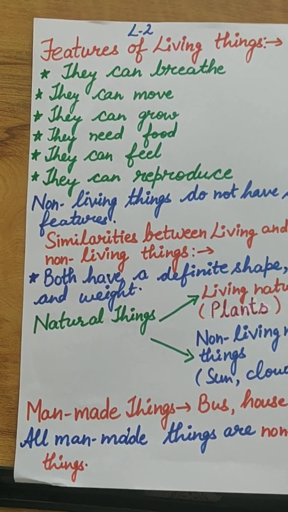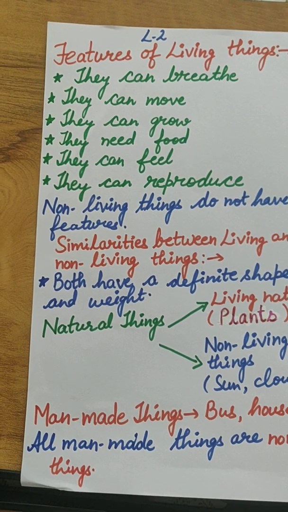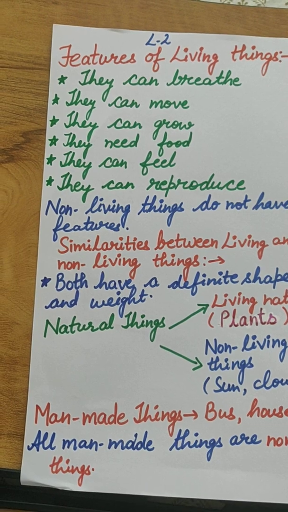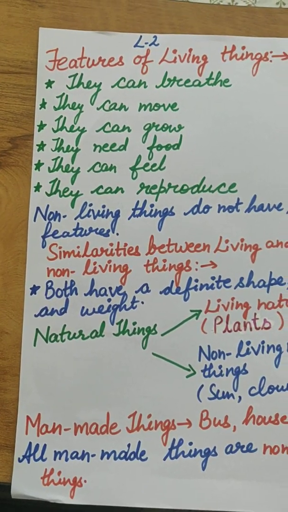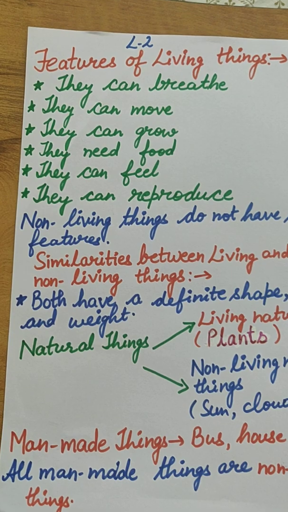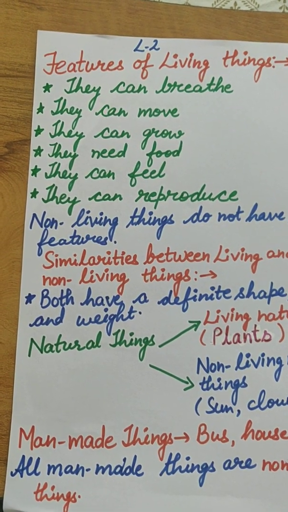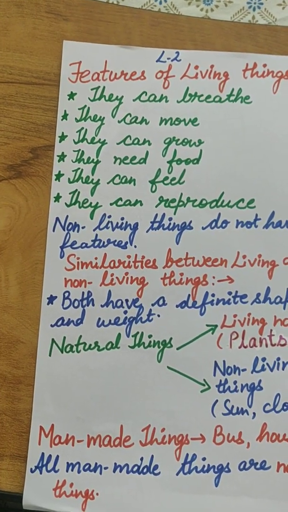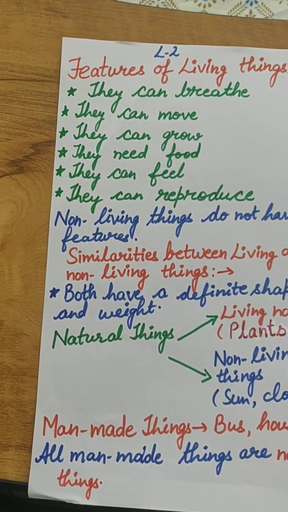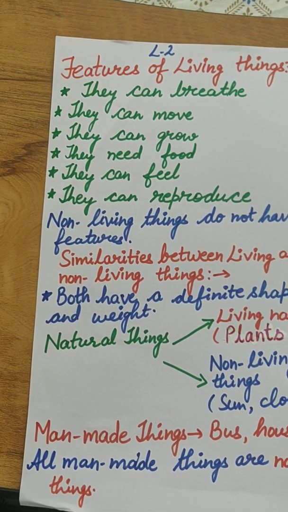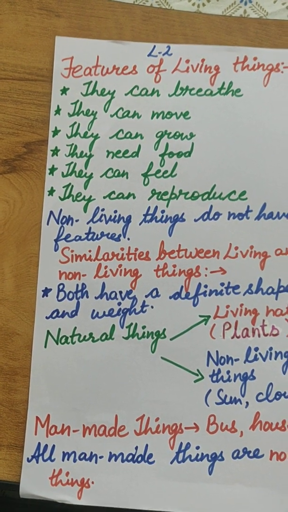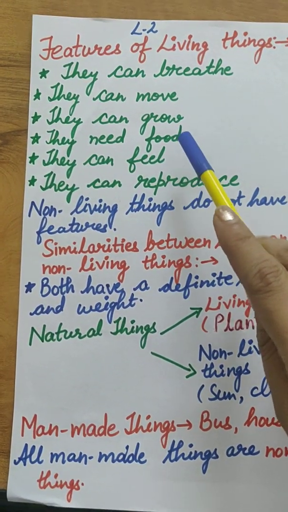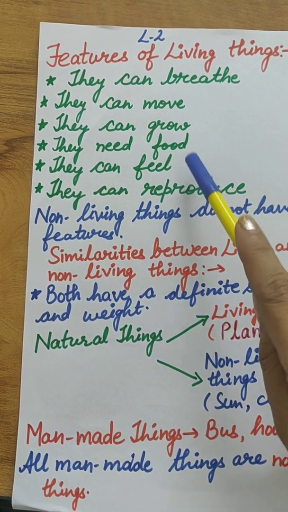They grow. How do they grow? Human beings grow. Firstly you are a baby, an infant, then you grow up as a toddler, then an adult, and then an old man or old woman. In the same way animals keep on growing throughout their life cycle. If you take the example of a hen, it is first an egg, then the egg hatches, the chick comes out, and the chick becomes the hen.